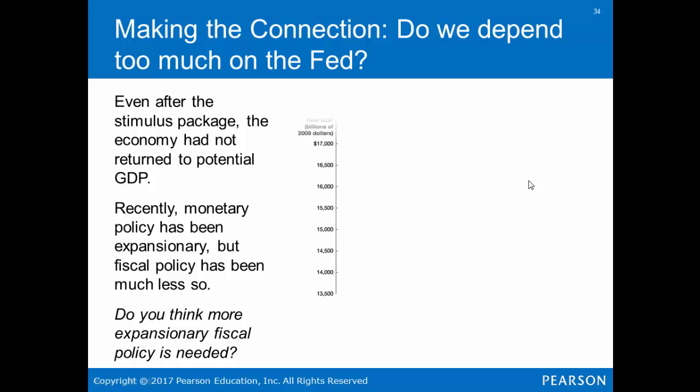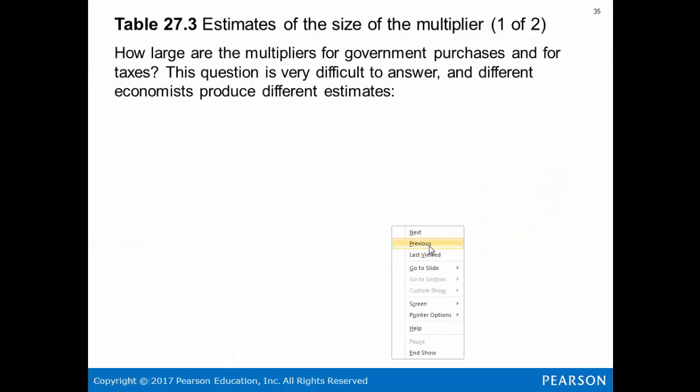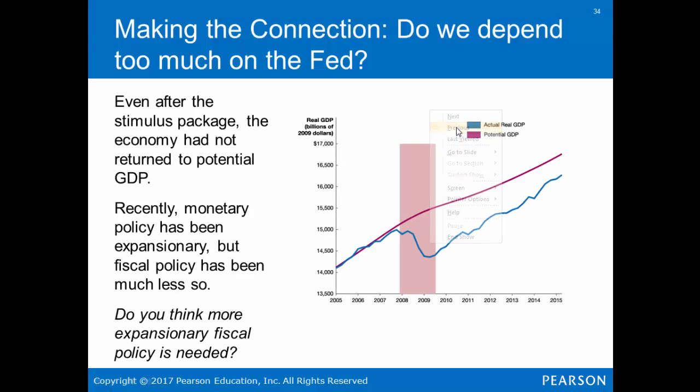Do we depend too much on the Fed? Even after the stimulus package, the economy had not returned to potential GDP. Recently, monetary policy has been expansionary, but fiscal policy has been much less so. Do you think more expansionary fiscal policy is needed? So this is potential GDP right here, this pink line, and this is actual real GDP.